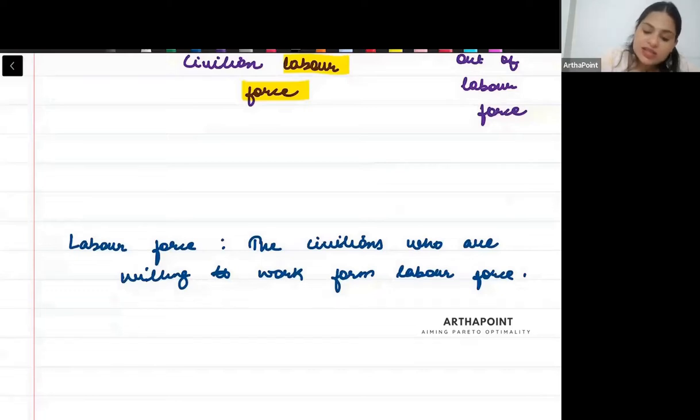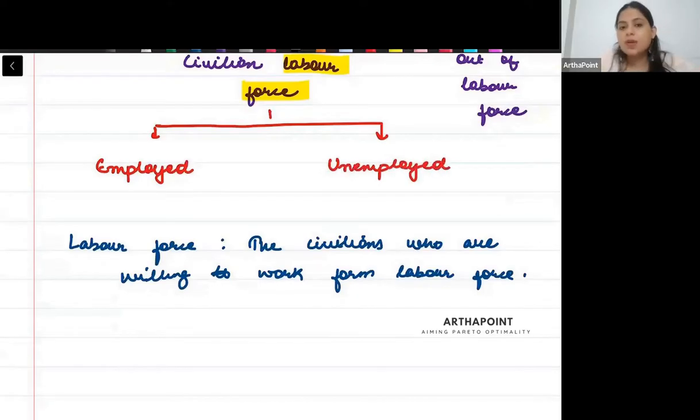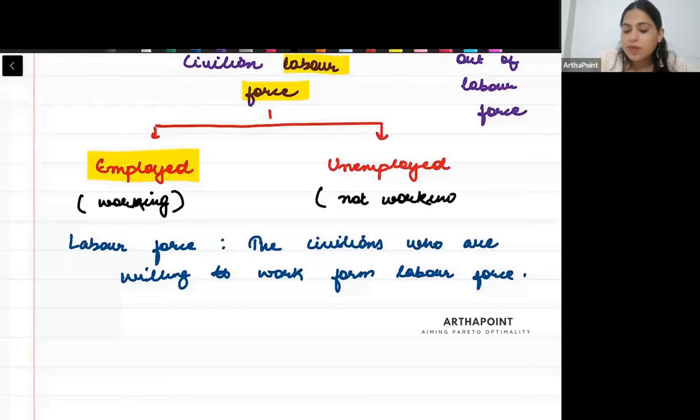So then labor force can be divided in two parts. One becomes employed and one becomes unemployed. Who are employed? Employed are the people who have a job, who are currently working. And who are unemployed? People who are not working, but they want to work. They are looking out for a job.